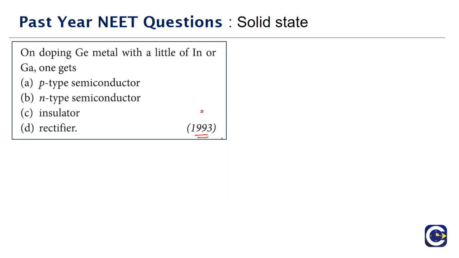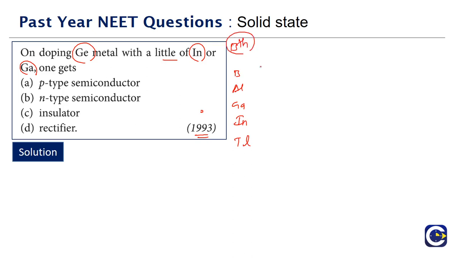Next we have another basic question on the formation of semiconductors, which came in the year 1993. On doping germanium metal with a little of indium or gallium, what kind of semiconductor forms? What are these elements? Boron, aluminum, gallium, indium, thallium. All of these are 13th group elements, which we also call trivalent, because the valency is 3. They have only 3 valence electrons.